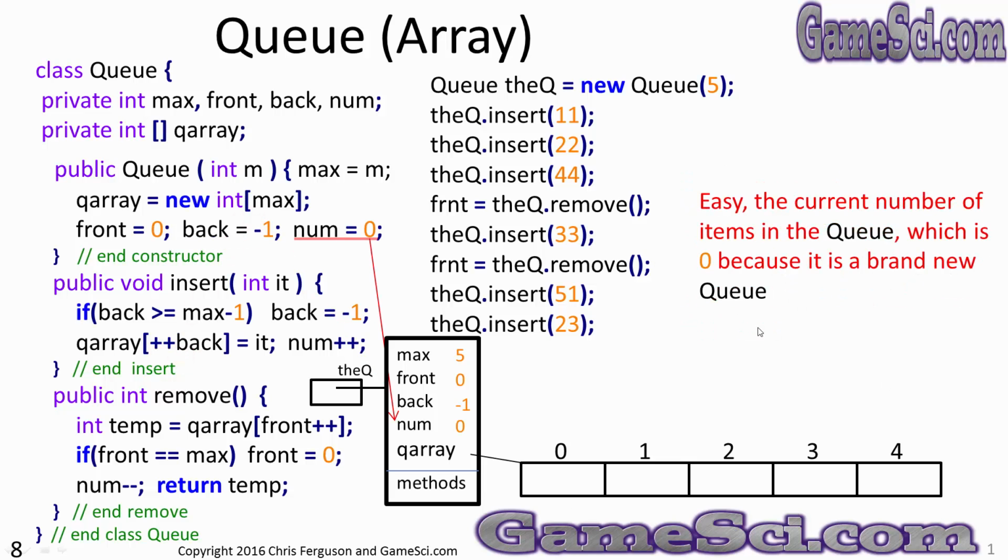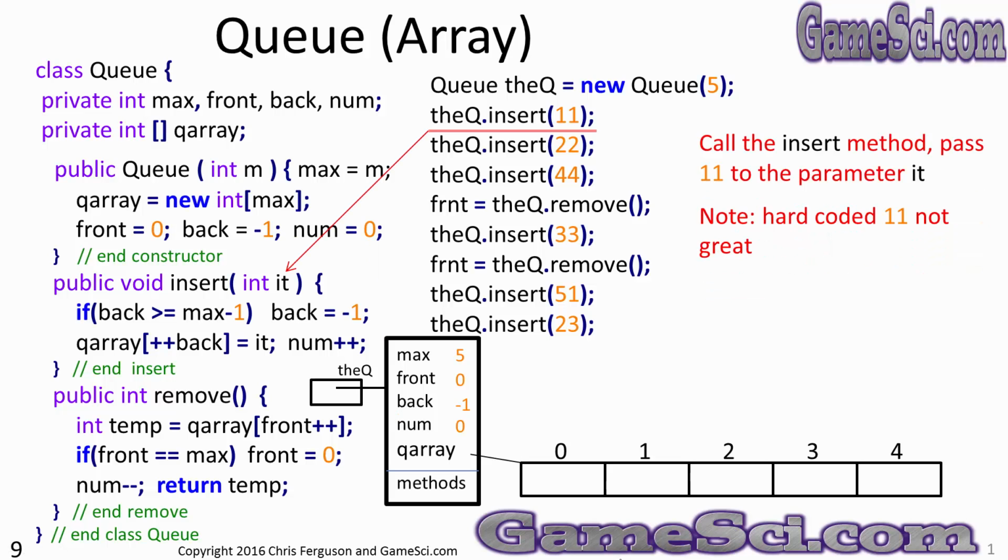So with some prefix notation, we have to start back at -1. Num equals 0. This is pretty easy. The current number of items in the queue, which is 0, because it's a brand new queue. We haven't inserted anything into this queue. We have 0 items in the queue. So these are the initial values for our global variables. Let's execute the code and see how they change.